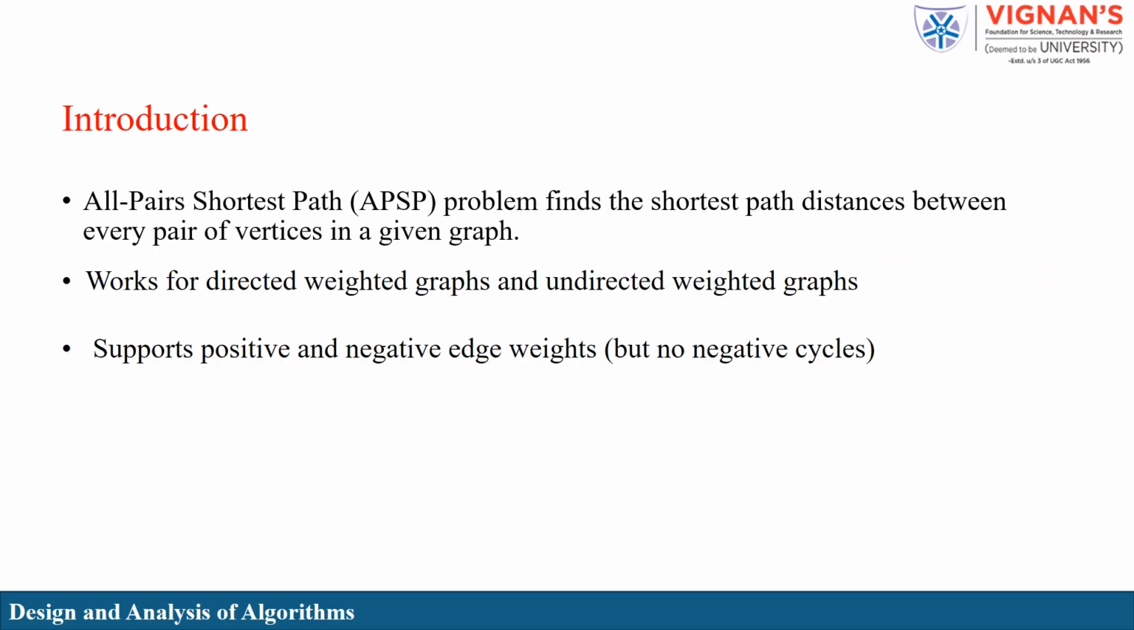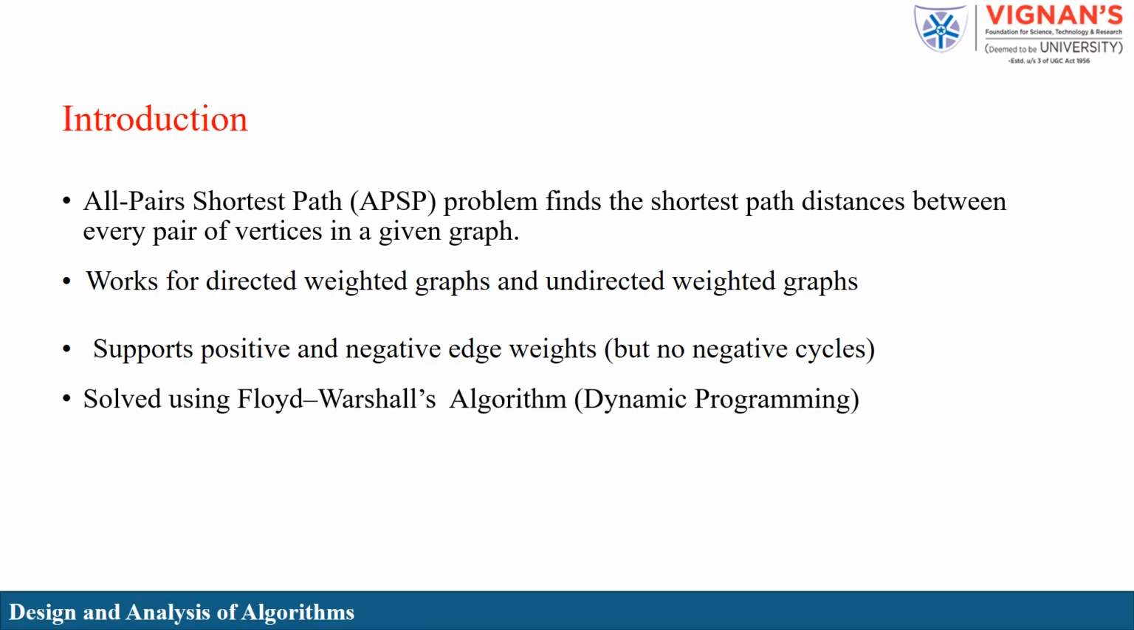All pairs shortest path (APSP) problem finds the shortest path distances between every pair of vertices in a given graph. Works for directed and undirected graphs. Edge weights can be positive or negative, no negative cycles. Solved using Floyd-Warshall algorithm, dynamic programming.